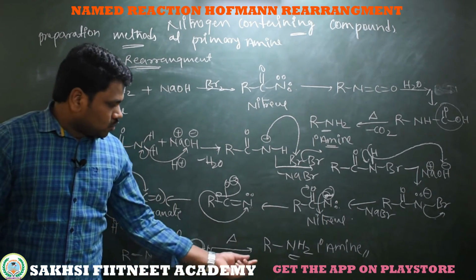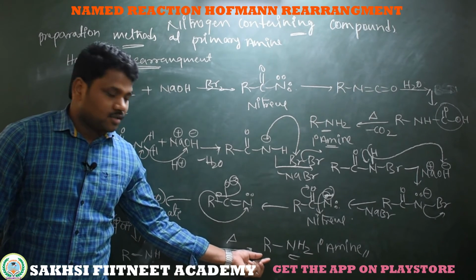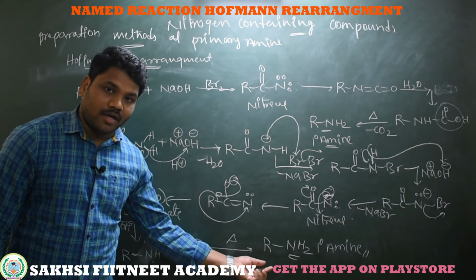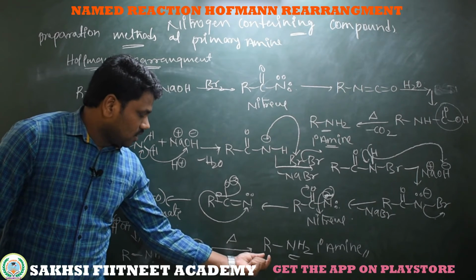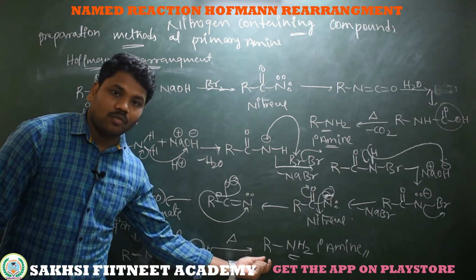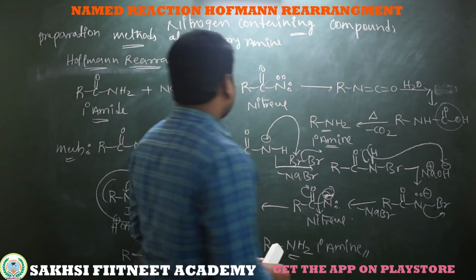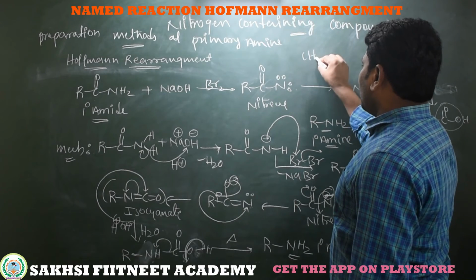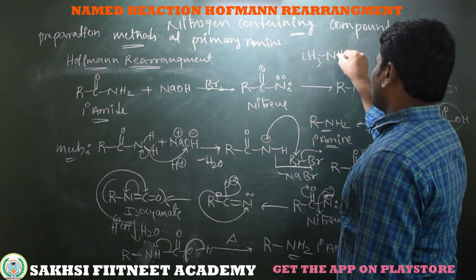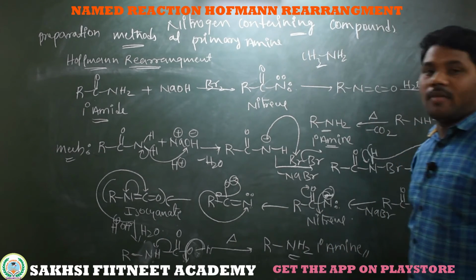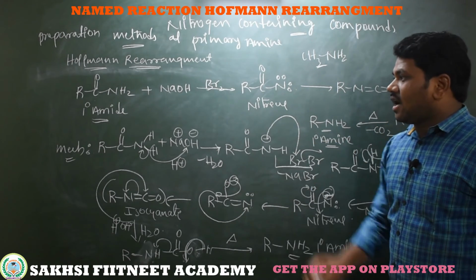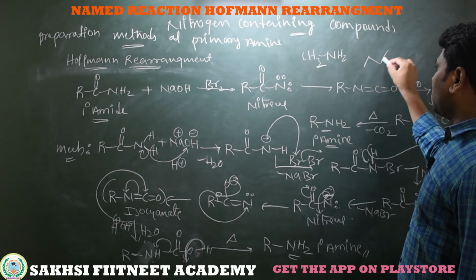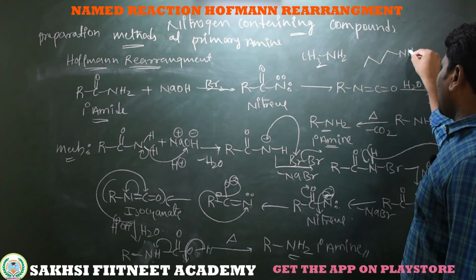Here, to get different primary amines, for example if I want methanamine, what we have to do is substitute this alkyl group with a CH3. So when you substitute this alkyl group with CH3, you will get CH3NH2, that is methanamine. If you substitute that alkyl group with butane, 1 2 3 4, then you will get butanamine.